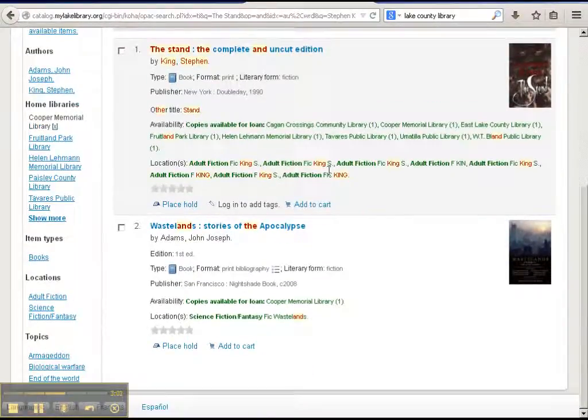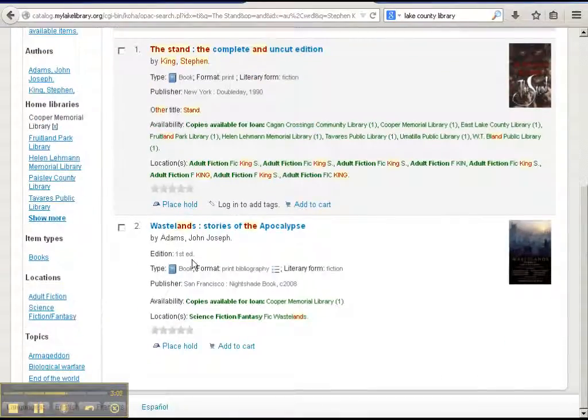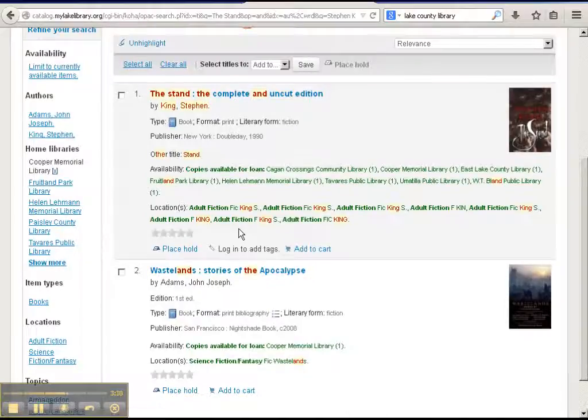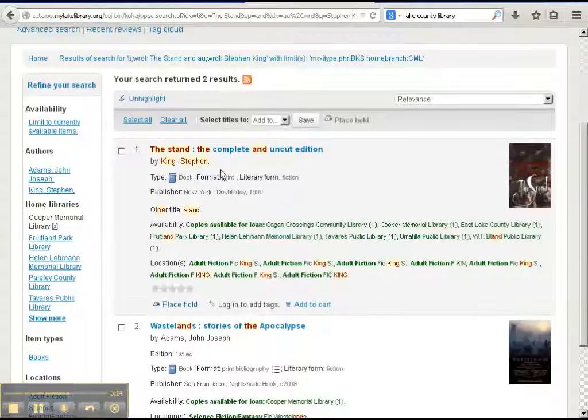And as you can see here, you get two results here, and the second one not being anywhere close to what we're looking for, but we've been able to narrow it down to the book that we're looking for.